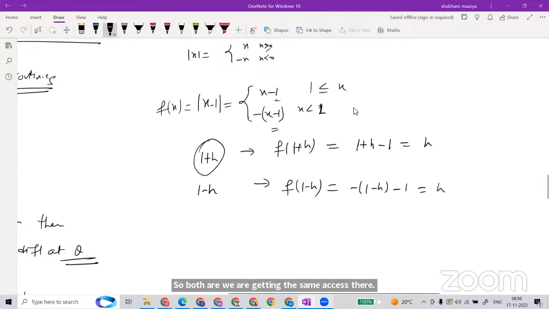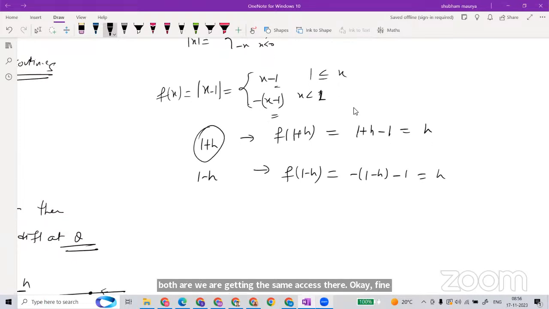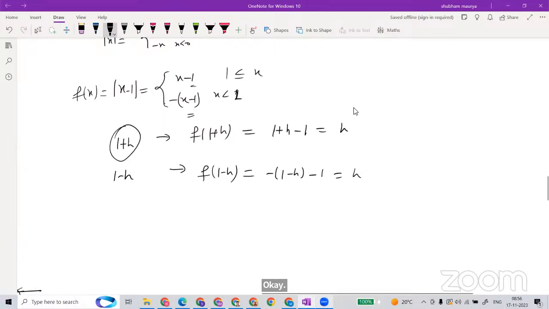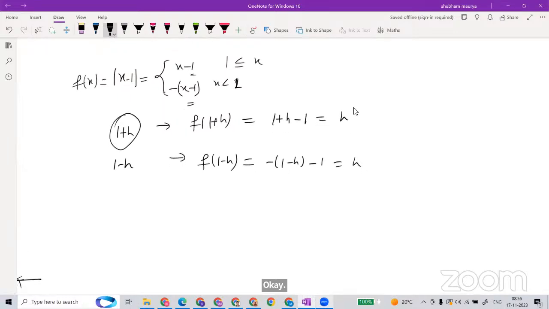Okay, fine. Sir, but when x is less than 1, we have to take that function, then it will be 1. Okay. So let's see what is going to be next. I don't know what will happen. Okay. So now I am taking the differences.